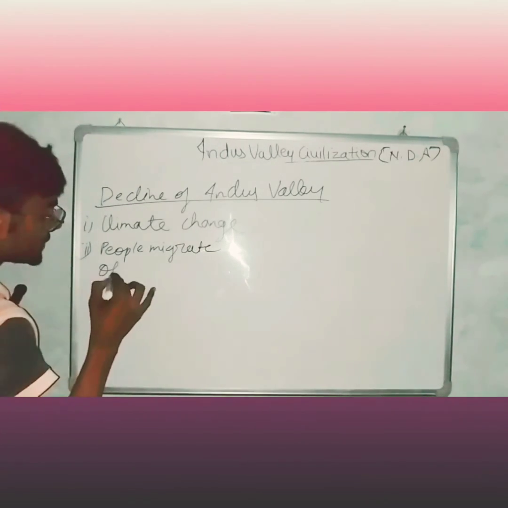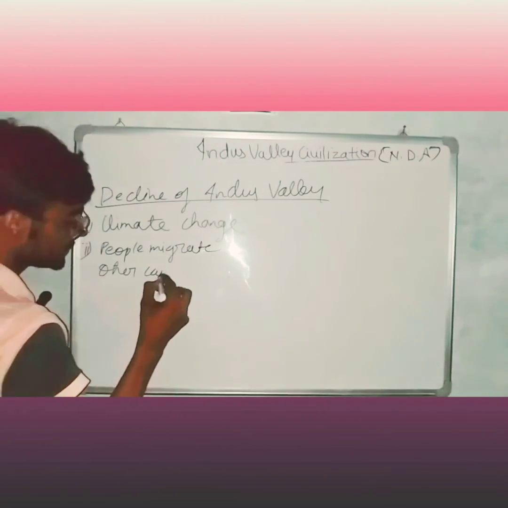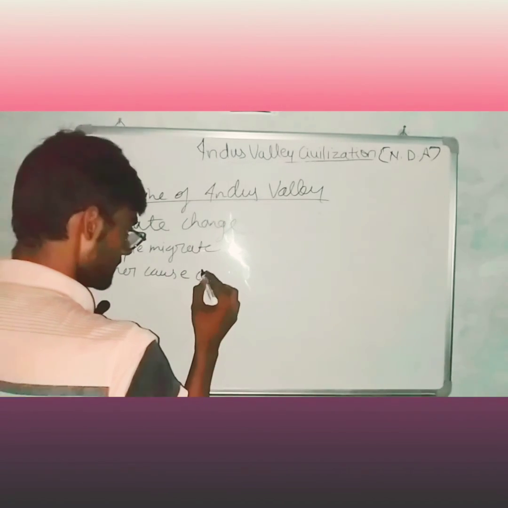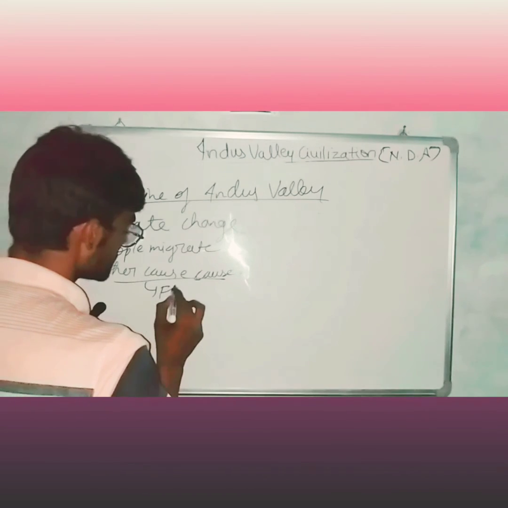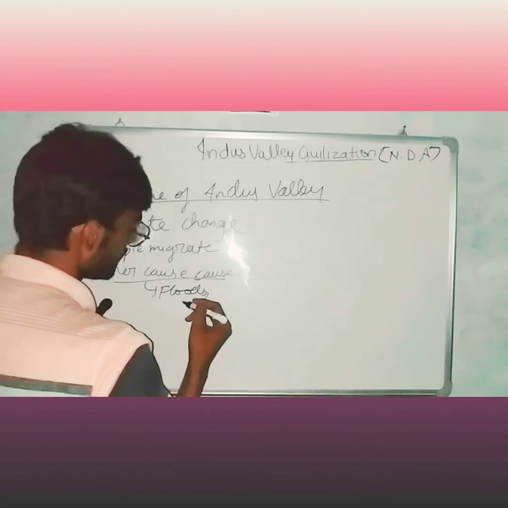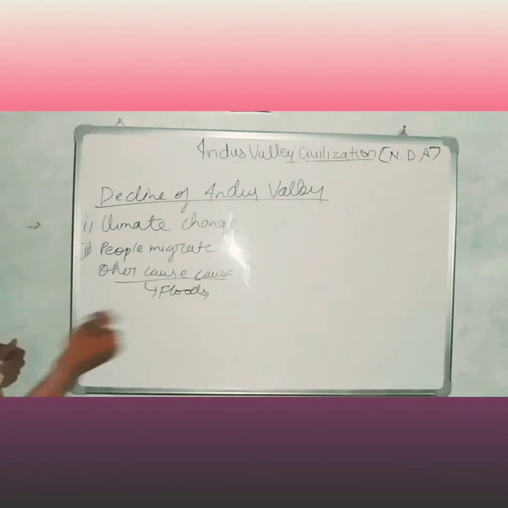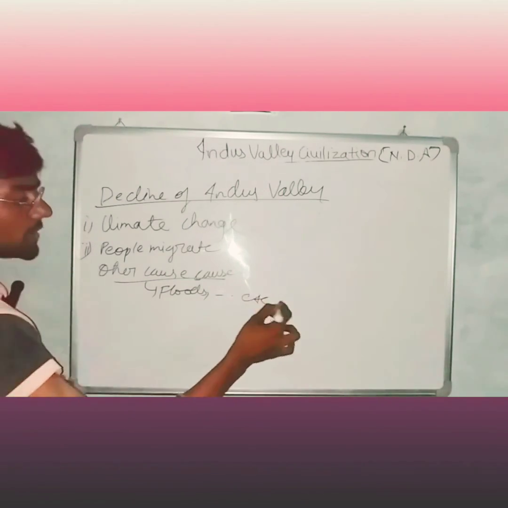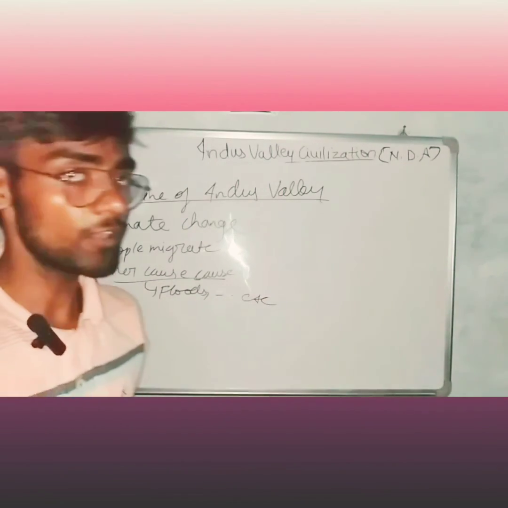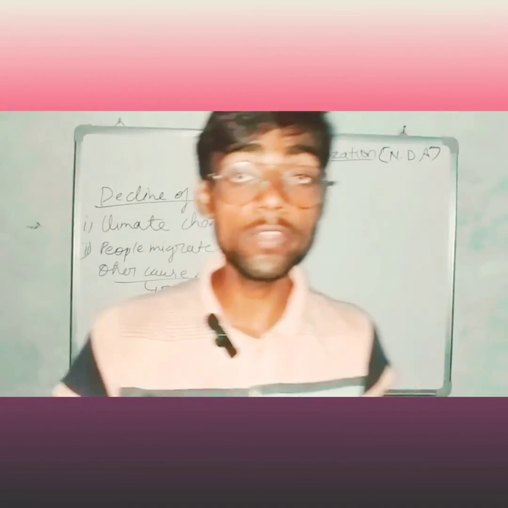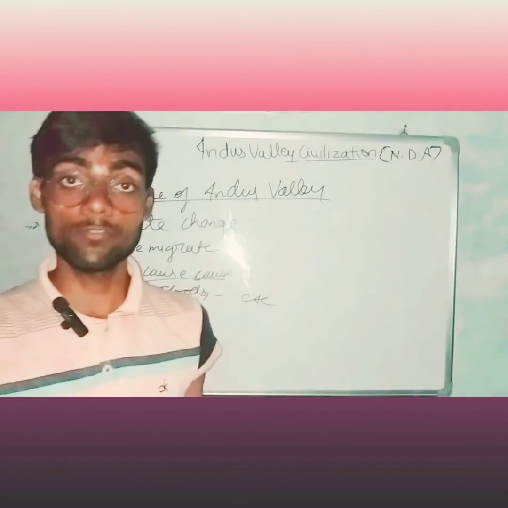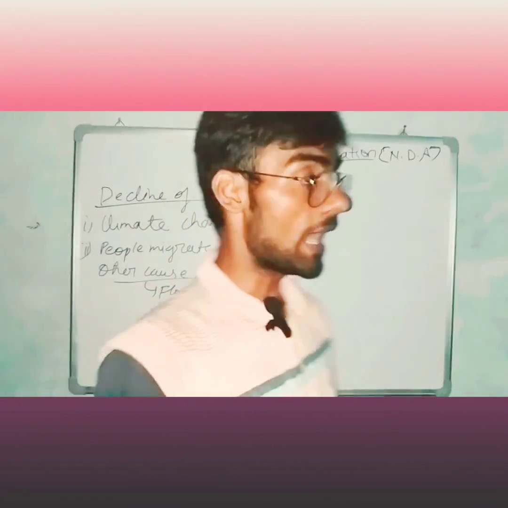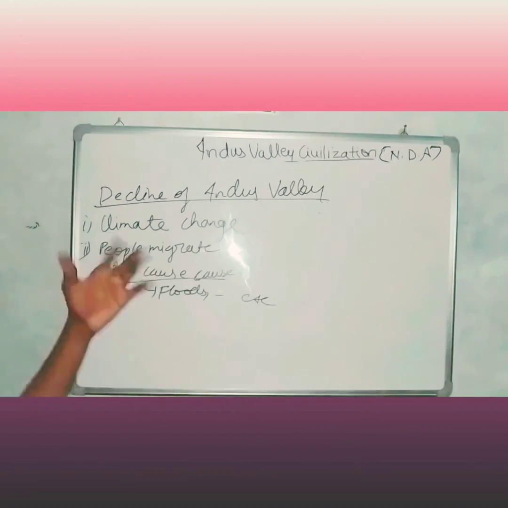Other causes we can say are floods and bad weather, etc. There are only two major causes of the decline of Indus Valley civilization: first, climate change, and second, people migrating.